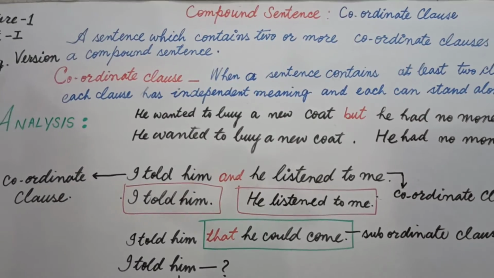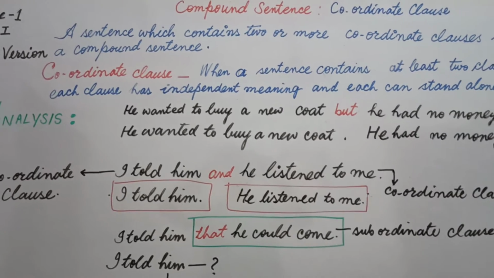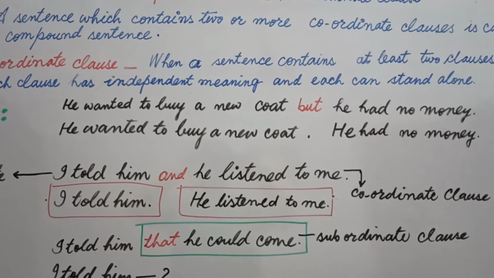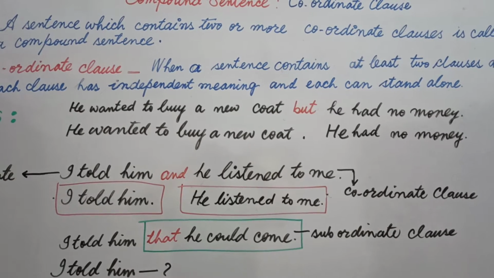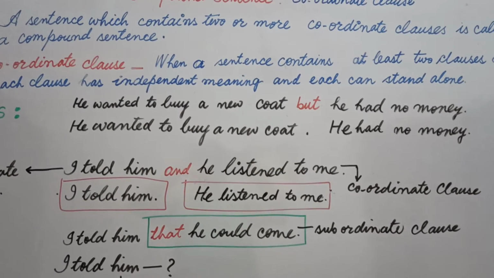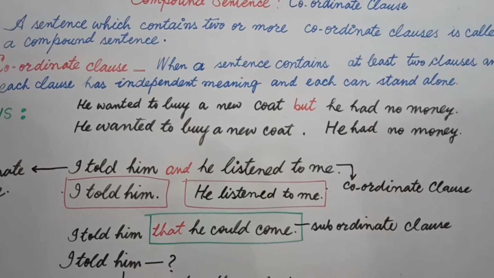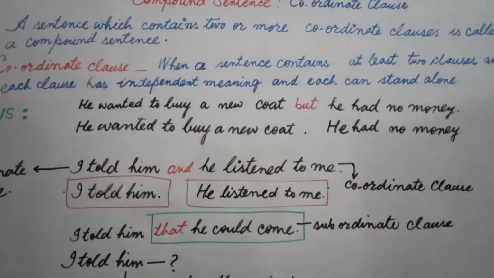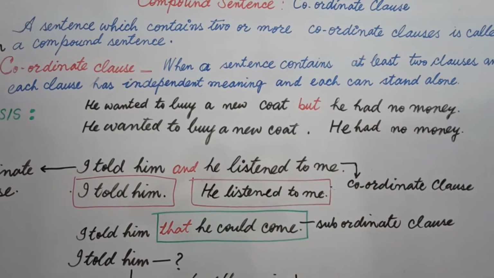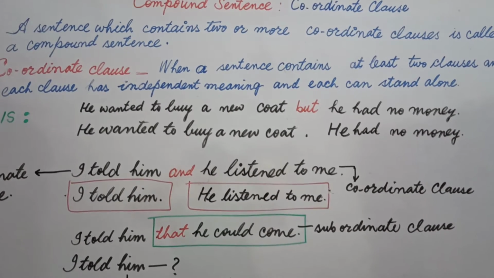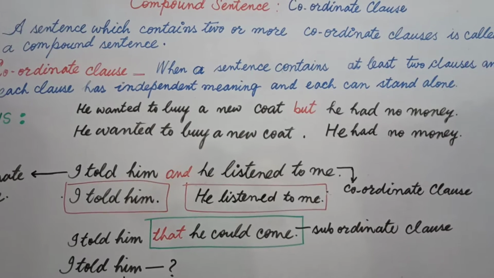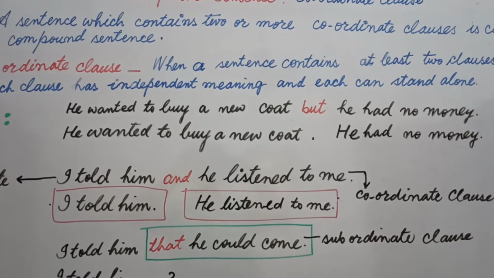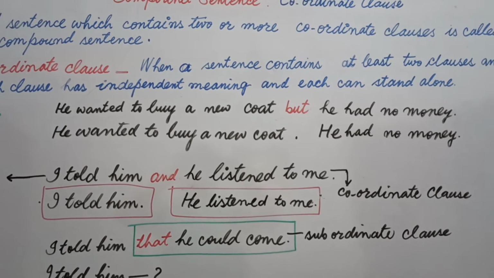Now with analysis you try to come to know. He wanted to buy a new coat but he had no money. But shows that it is coordinate clause, had no money, and this sentence is compound sentence. Now we'll try to understand why this is a compound sentence. Now analyze it. He wanted to buy a new coat. To analyze it, I broke the two clauses into two different simple sentences. He wanted to buy a new coat, full stop, he had no money.